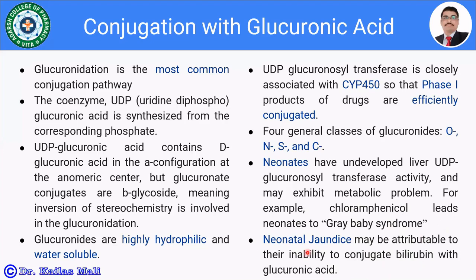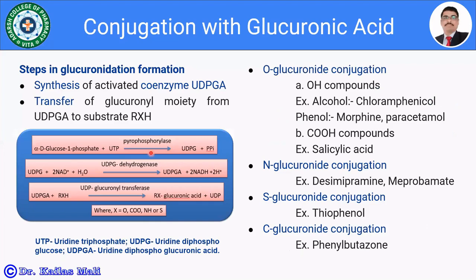Let us see the further details of glucuronic acid conjugation, the steps in glucuronide formation. It is a 2-step process. The very first step is synthesis, and the second step is transfer. In the first step, there is synthesis of the activated coenzyme UDPGA, that is uridine diphosphoglucuronic acid.